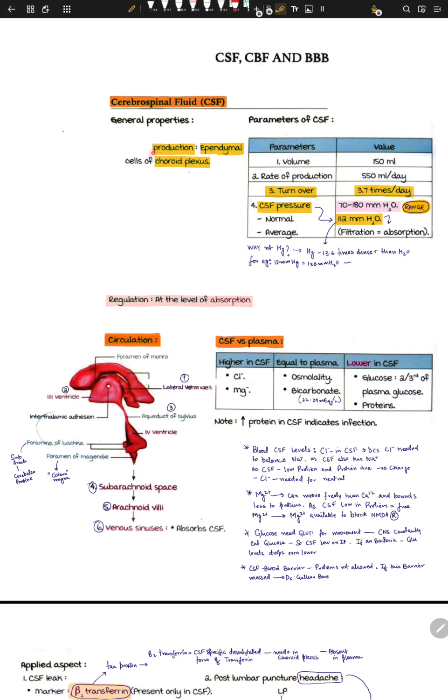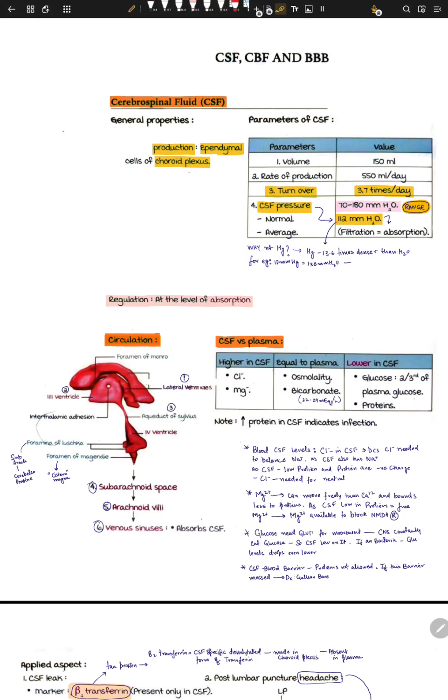Let's see. Production. It is produced by something called ependymal cells, and these ependymal cells are present at the choroid plexus, right? And these choroid plexus are present close to the lateral ventricle, okay? So this is very important. They produce in the choroid plexus, and the choroid plexus is present at the lateral ventricle. Why is it lateral? Because it is present like this, and then the third ventricle is right here, and then flow is like this, okay? So it is produced at the choroid plexus.